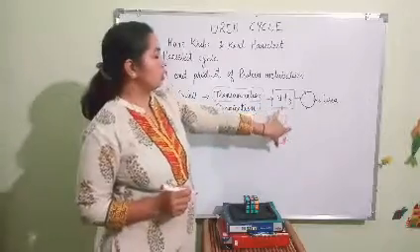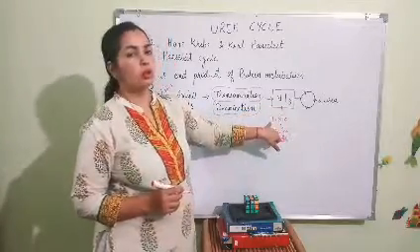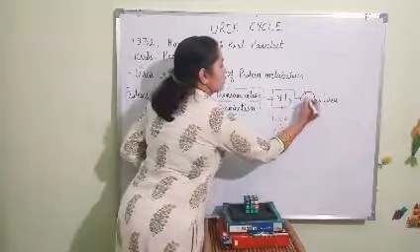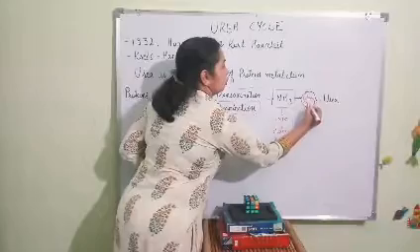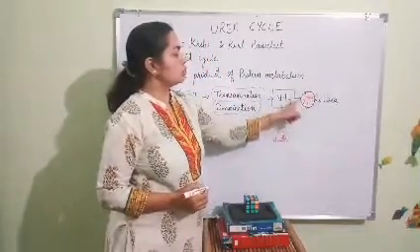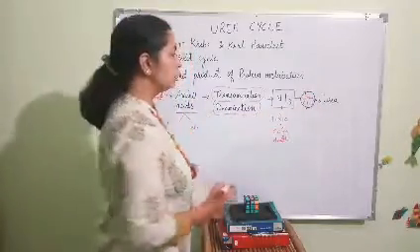So what does the body do? The body converts this toxic ammonia to a non-toxic form, and for that purpose there is a cyclic pathway called the urea cycle, in which ammonia enters, and through this cyclic pathway ammonia gets converted into urea.